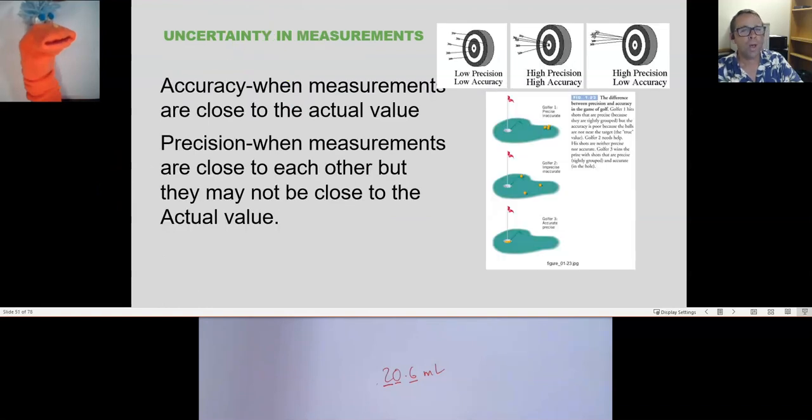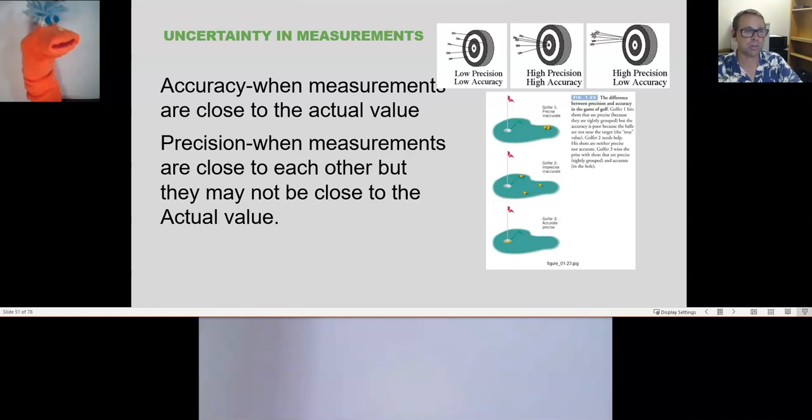So when we're collecting many measurements and we're trying to determine the effectiveness of our measurements in terms of telling us a story or letting us know the actual value, we have terms that we use to express the quality of the data, which are uncertainty, precision, or accuracy.